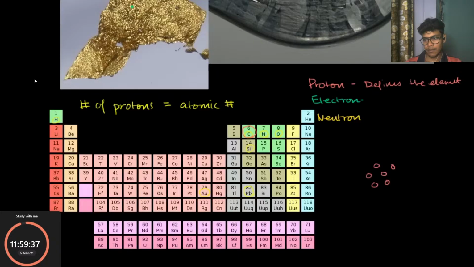Carbon 12, which is a version of carbon, will also have 6 neutrons. Carbon can have versions with different numbers of neutrons. Neutrons and electrons can change, but the element will be the same. But the protons can't change as it creates a different element. So let me draw a carbon 12 nucleus here. So 1, 2, 3, 4, 5, 6 number of neutrons here. This right here is the nucleus of carbon 12, and sometimes it will be written like this, and sometimes they'll actually write the number of protons as well for clarity.